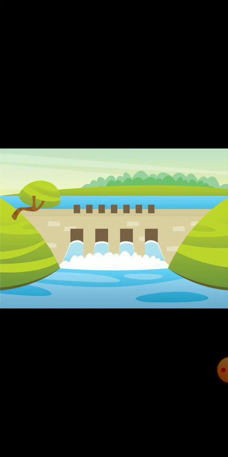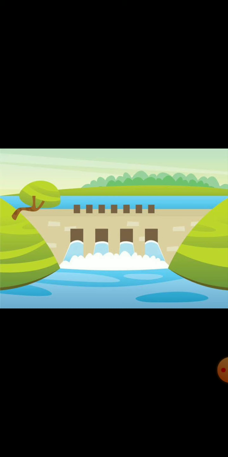So from rest, it is coming in motion. It is flowing, so it will have kinetic energy. Now, first this potential energy is converted into kinetic energy, and when this kinetic energy is converted into electricity, that is the function of hydropower plants.